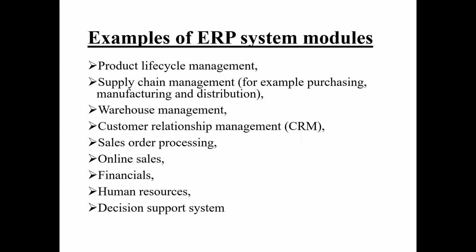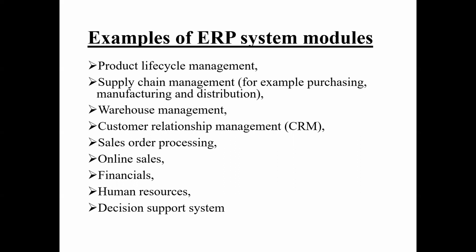These are examples of ERP system modules: product lifecycle management, and supply chain management. Supply chain management means starting from purchasing a particular product, its manufacturing, and then distribution, so all of that comes here. Then warehouse management, how things are kept in the warehouse.